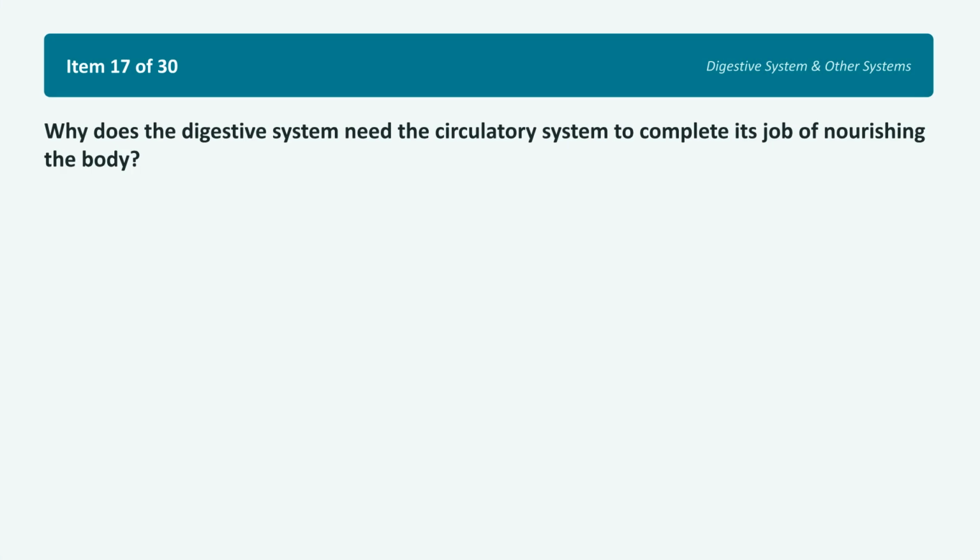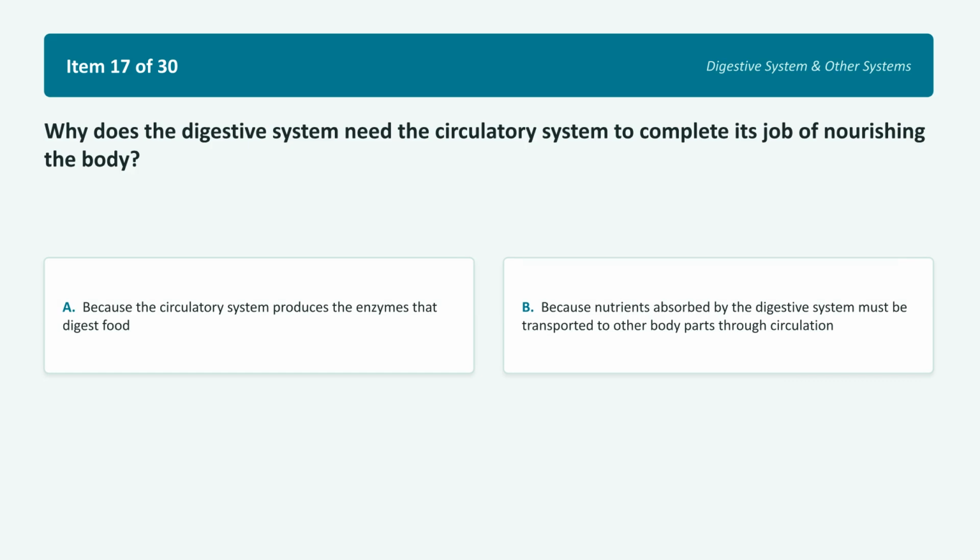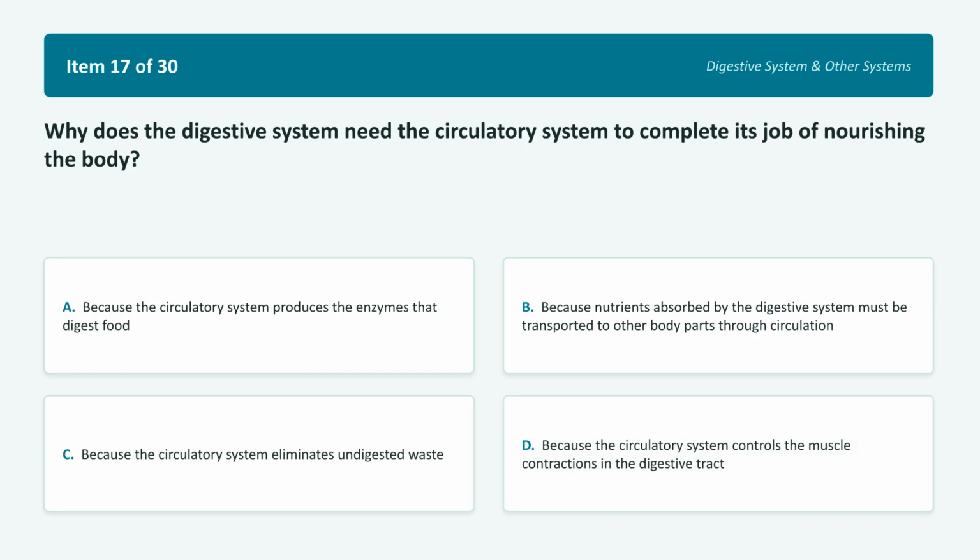For item 17, why does the digestive system need the circulatory system to complete its job of nourishing the body? Choice A. Because the circulatory system produces the enzymes that digest food. Choice B. Because nutrients absorbed by the digestive system must be transported to other body parts through circulation. Choice C. Because the circulatory system eliminates undigested waste. Choice D. Because the circulatory system controls the muscle contractions in the digestive tract. Think about systemic teamwork. Pause the video to think this through.